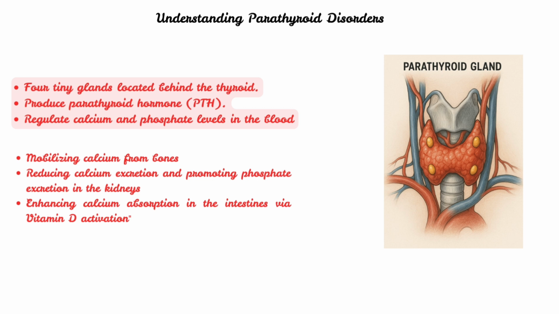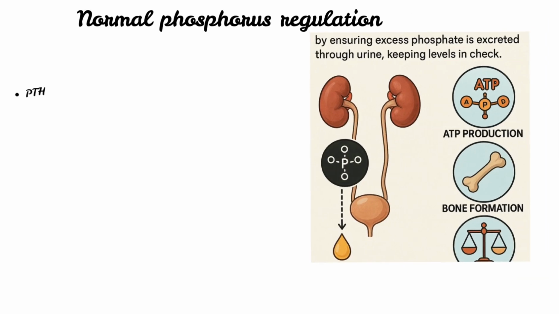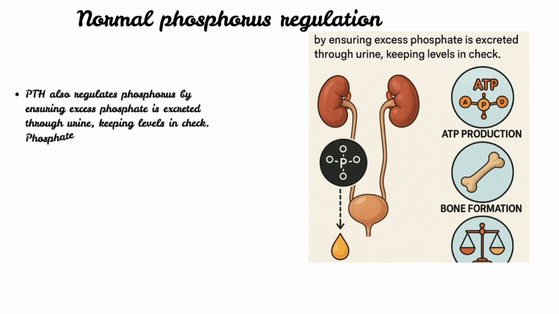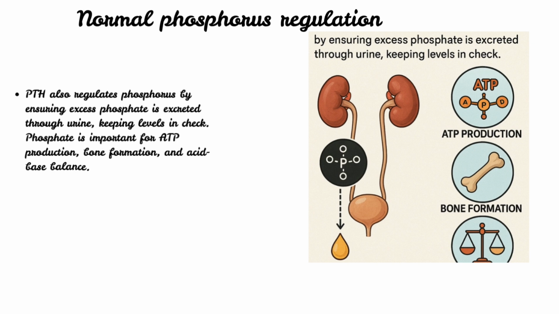PTH raises blood calcium by mobilizing calcium from bones, reducing calcium excretion and promoting phosphate excretion in the kidneys, also enhancing calcium absorption in the intestines via vitamin D activation. PTH also regulates phosphorus by ensuring excess phosphate is excreted through urine, keeping levels in check. Phosphate is important for ATP production, bone formation, and acid-base balance in the body.